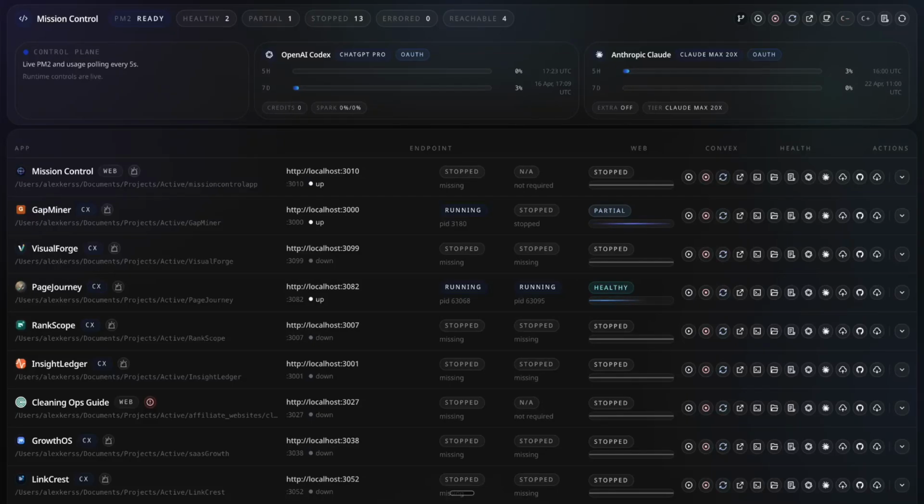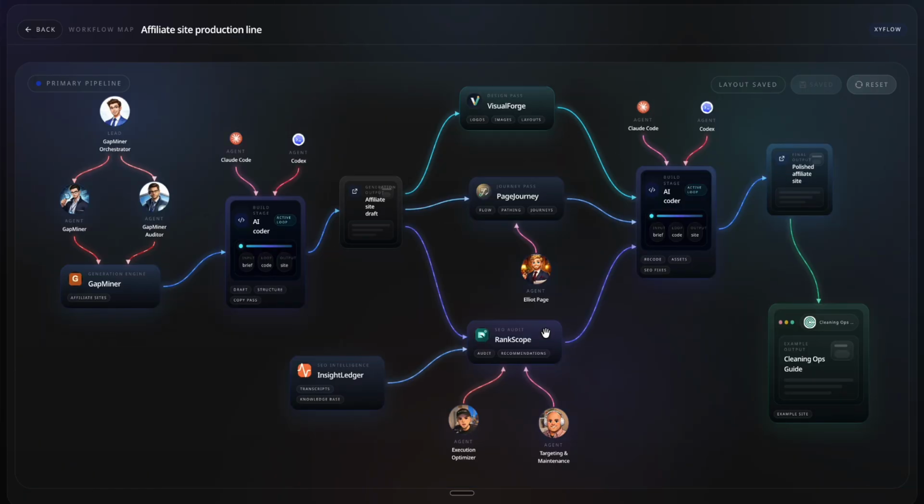In this video, I'm setting up a manager for the Page Journey application. In the flowchart, you'll see Elliot Page as the operator, but now I want to introduce a manager layer above him to oversee and direct his work.